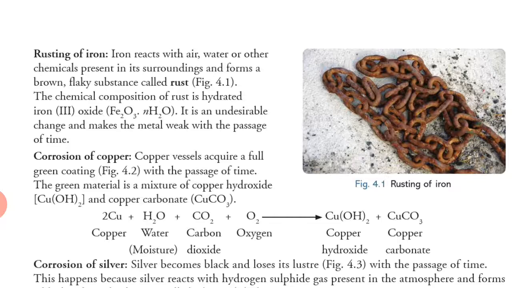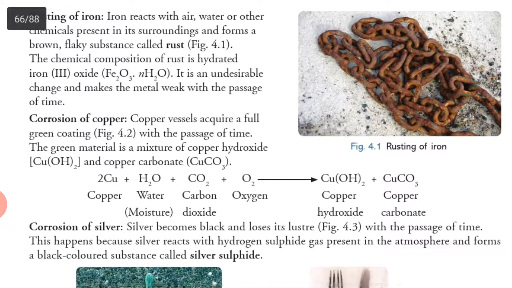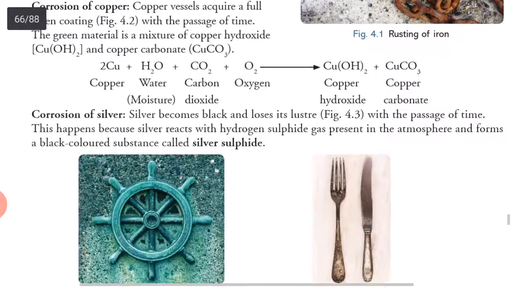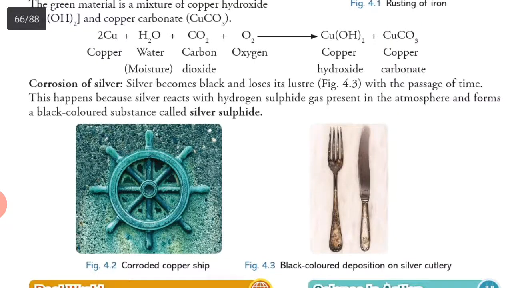The rusting takes place in iron. Corrosion can take place in copper, silver. Silver becomes black and loses its luster with the passage of time. This happens because silver reacts with hydrogen sulfide gas present in the atmosphere and forms a black colored substance called silver sulfide.